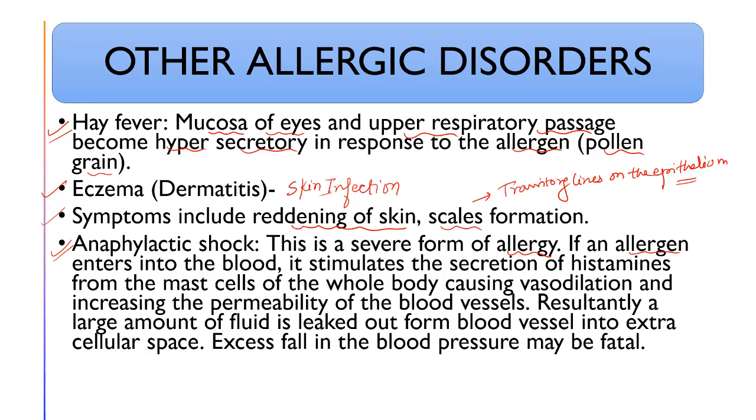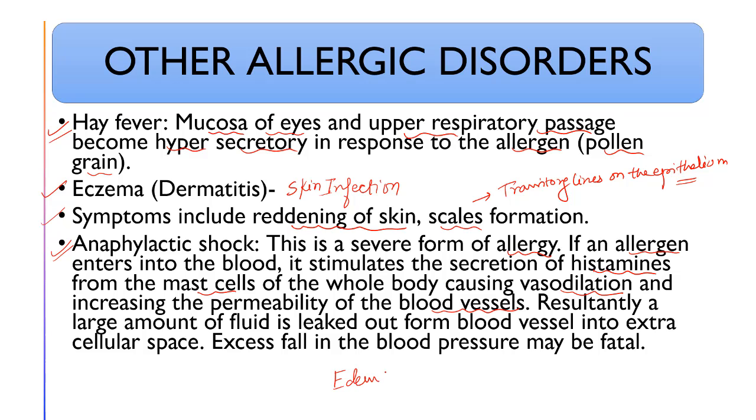If an allergen enters into the blood, it stimulates the secretion of histamines from the mast cells of the whole body, causing vasodilation and increasing the permeability of the blood cells. The permeability increases. That's why the blood cells will leak out their plasma and the tissue fluid will increase. Because of excessive tissue fluid, what will happen? The blood pressure will drop down, and the edema will be there.